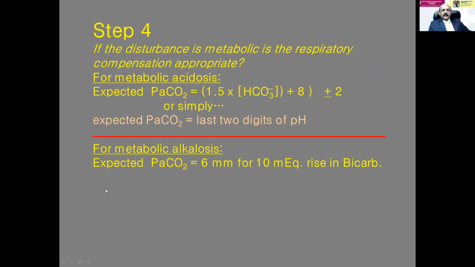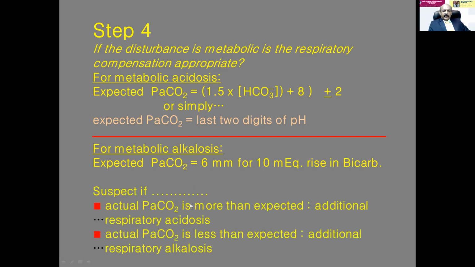Then if you want 5, 6, after 1, 2, 3, 4, again, recollect the previous slide. For metabolic acidosis, for compensation, the expected PaCO2 is 1.5 times HCO3 plus 8, plus or minus 2. So 1.5, here comes that 5. It is very difficult to remember. So in rapid interpretation, you can take the expected PaCO2 as the last 2 digits of pH. For metabolic alkalosis, PaCO2 rises 6 mmHg for every 10 milliequivalent rise in bicarb. So this is 6. So 1, 2, 3, 4, then 1.5 is 5, then this 6. So you remember that.